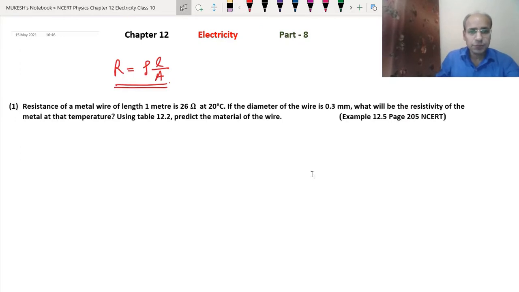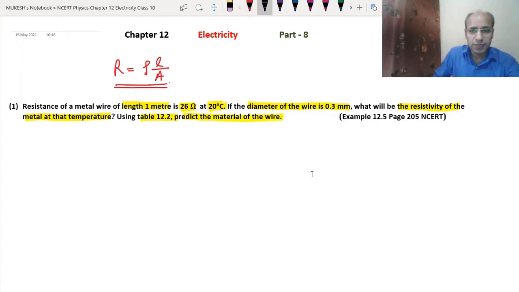This is the question which is given in the NCERT. In this question we have been given the length and the resistance. The resistance of a metal wire of length 1 meter is 26 ohm at 20 degrees Celsius, and the diameter of the wire is 0.3 millimeter. Then we have to find the resistivity of the metal at that temperature, and using table 12.2 we have to predict the material of the wire.